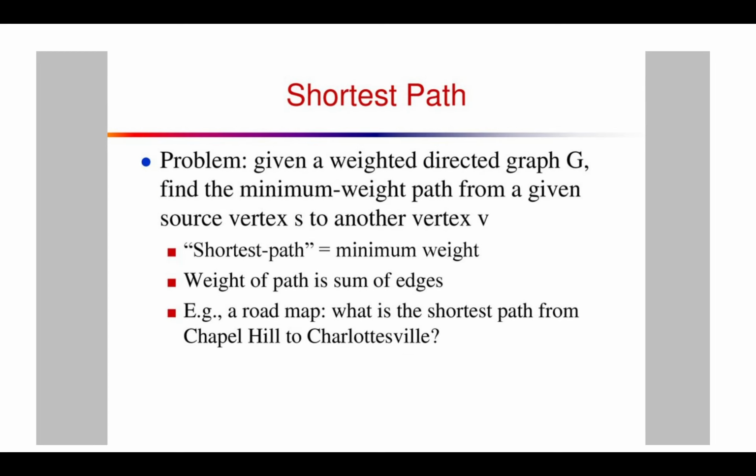Problem: given a weighted directed graph G, find the minimum weight path from a given source vertex S to another vertex V. Shortest path is equal to minimum weight. Weight of a path is the sum of its edges. Example: a road map. What is the shortest path from Chapel Hill to Charlottesville?